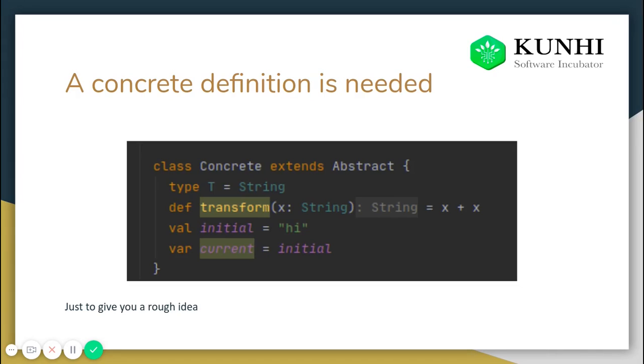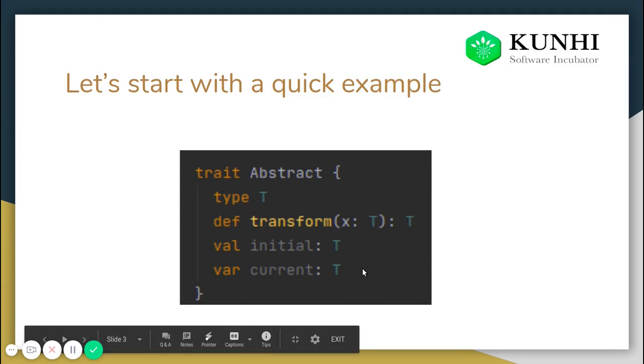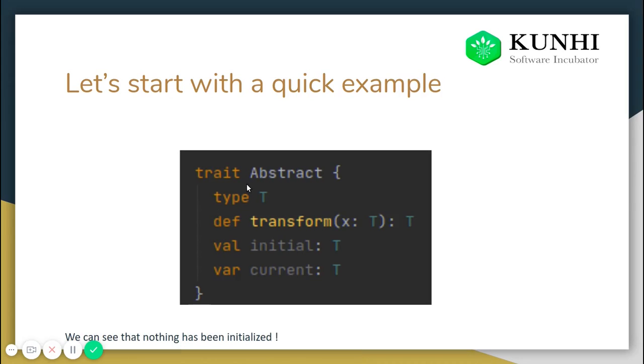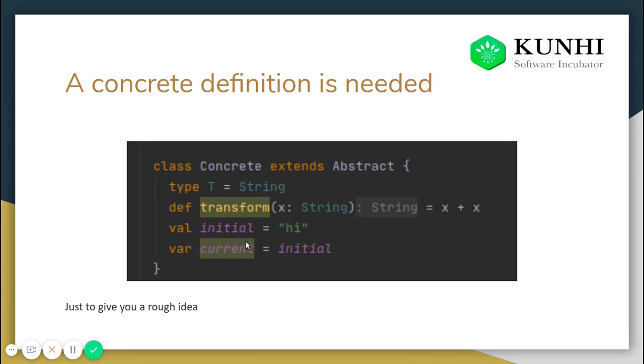So why can't we give it a number? We could also initialize the initial to a number, like 1 2 3 4. Why haven't we done that? The reason is that we have already declared in the abstract trait that all these return types, or the types of these variables, are of the type T. So that's why all of them should be of the type String here, as you can see.